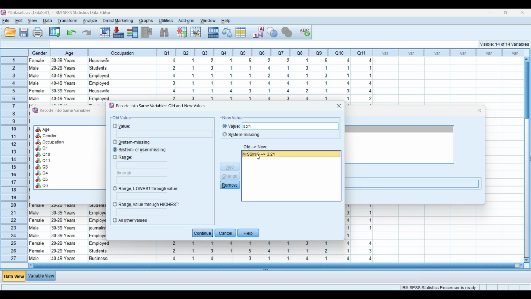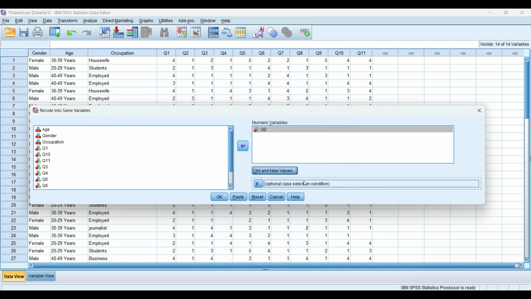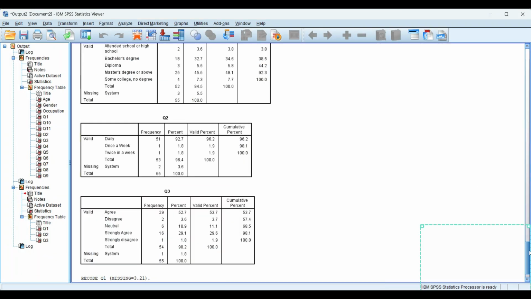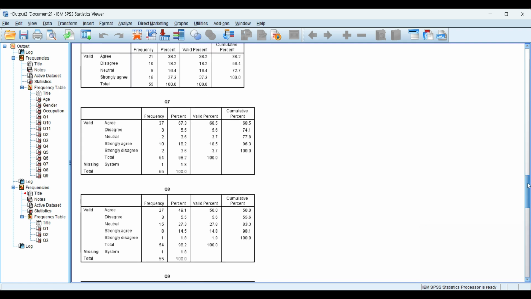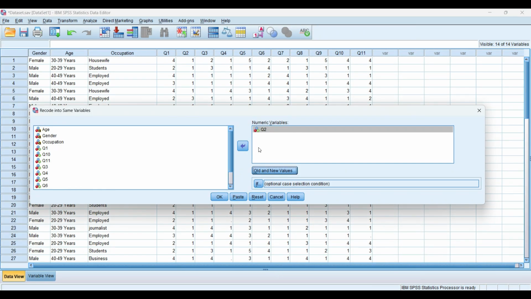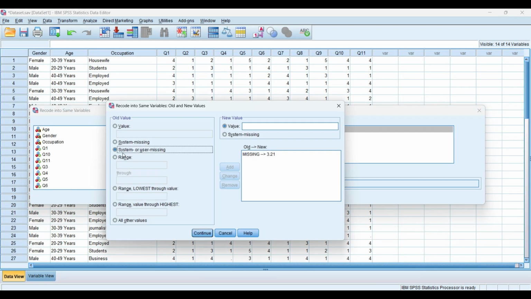So first of all, we need to remove this. So we can see here the median of question 2 is 1, so we will replace the missing values in question 2 with 1. There was system or user missing, and we will replace it with 1 as the median.